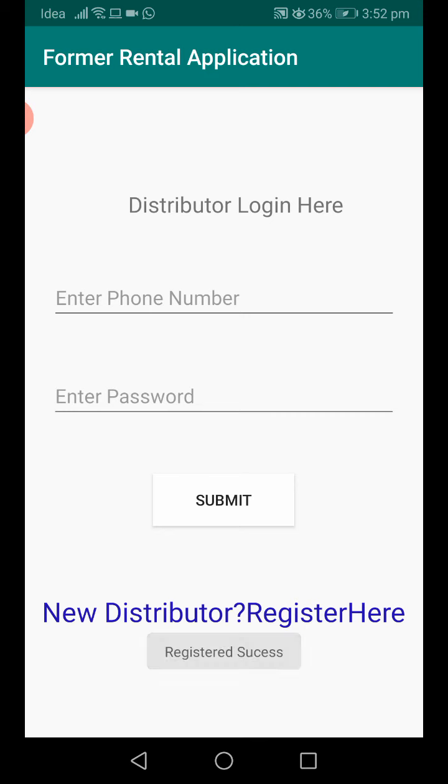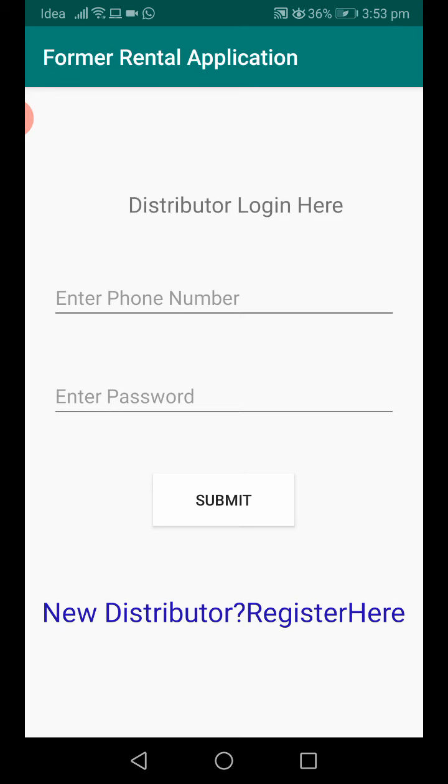So registration success. While clicking the registration button, in the background this application will check if the given details already exist or not. If the details exist, it shows a pop-up like details already exist. If the details do not exist, the details will be stored in the database, and then it will show a pop-up like registration success.